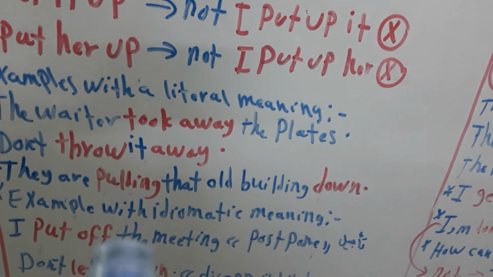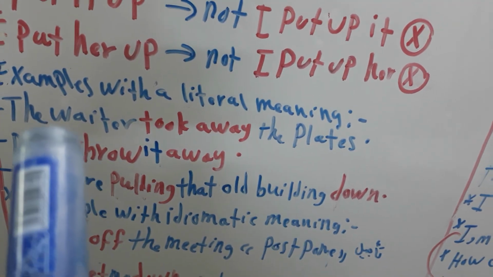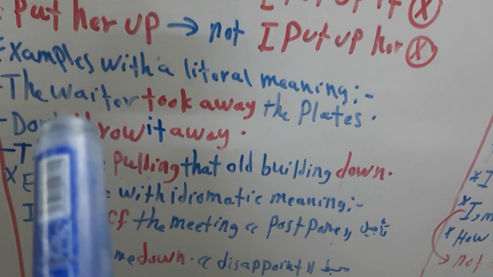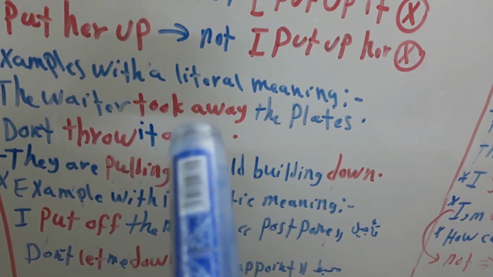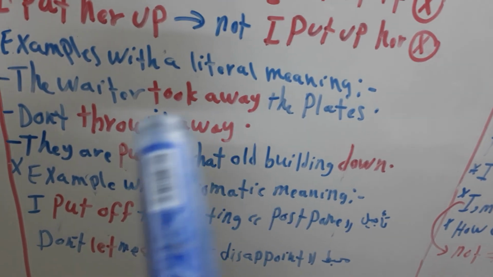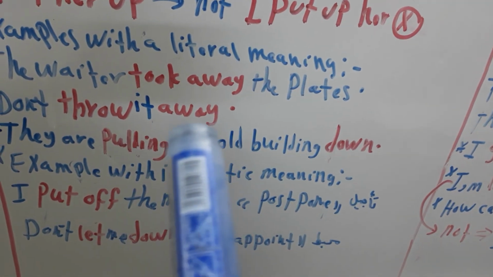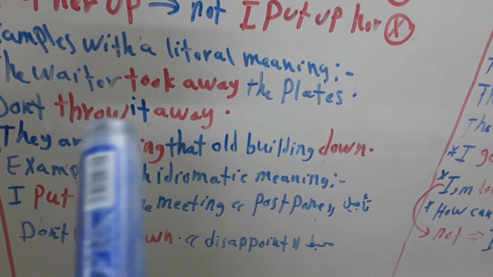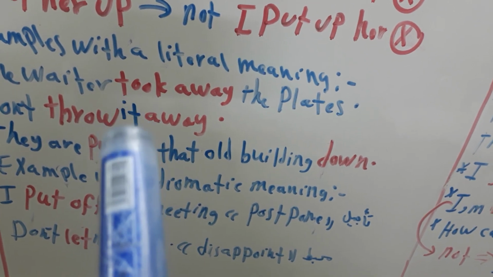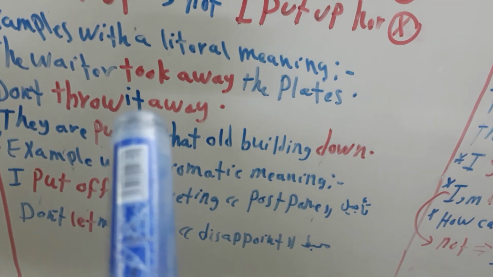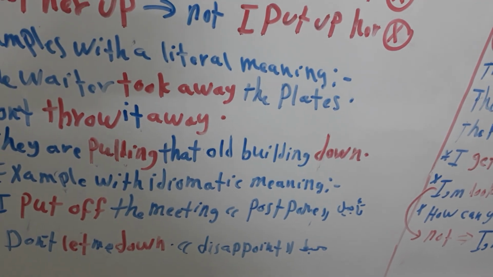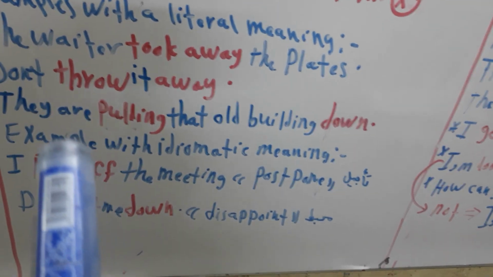I have some examples for literal meaning and idiomatic meaning. We will see the first examples for literal meaning. The waiter took away the plates. Took away here, literal meaning. Don't throw it away. Here I separate the preposition from the verb, and the object is now a pronoun, and it comes after the verb and before the preposition.